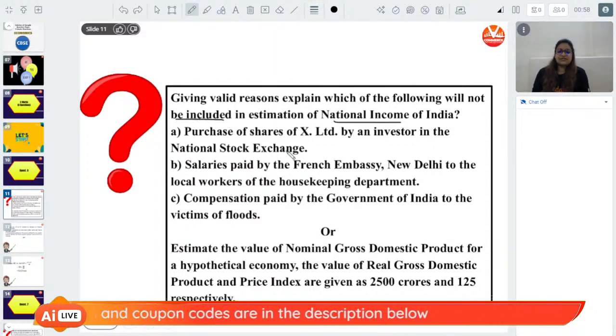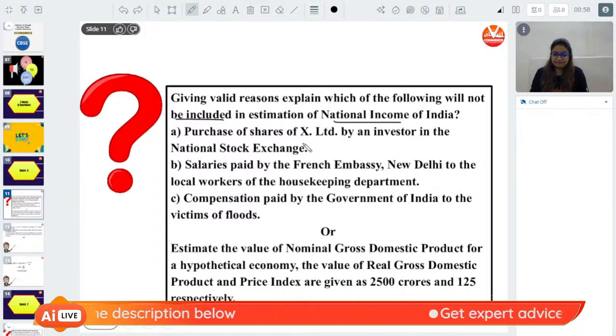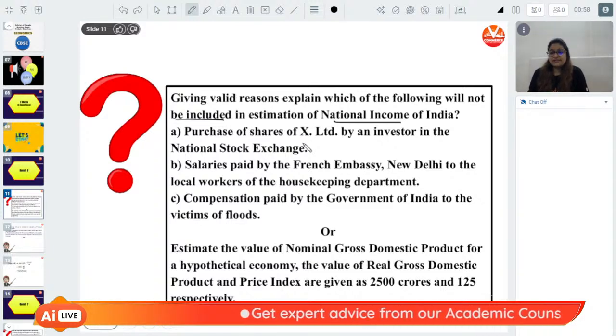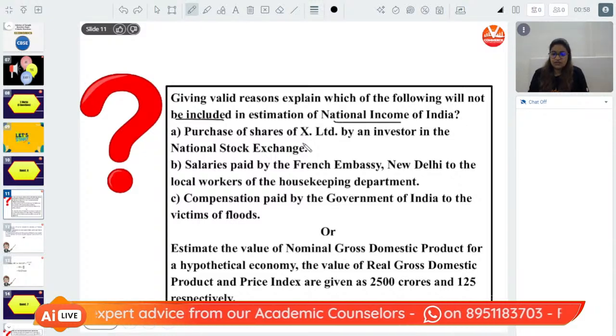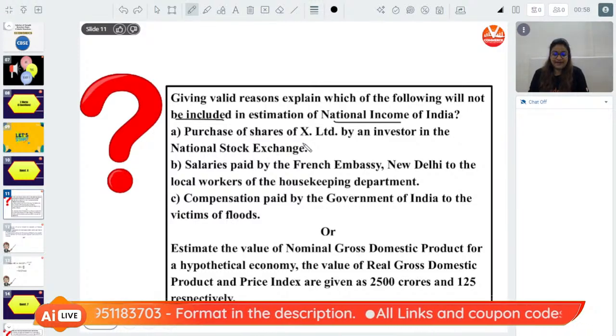First, purchase of shares of X Limited by an investor in the National Stock Exchange. Second is salaries paid by French Embassy, New Delhi to local workers of housekeeping department. Third is compensation paid by the government of India to victims of the flood.